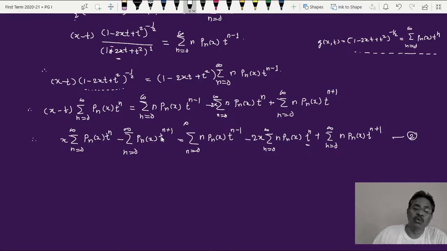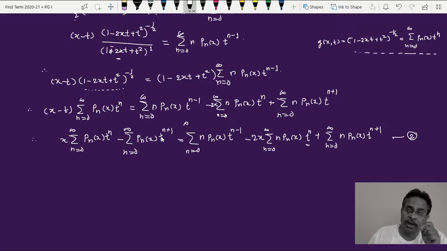Now what we have to do is make certain changes in this equation so that this will become t raised to n. Adjust n equal to n minus 1. Now n minus 1 plus 1 will be t raised to n. Accordingly this n will change. Here it is n minus 1, so you have to write this as n plus 1, so this will become (n plus 1) P_{n+1}(x) t raised to n.